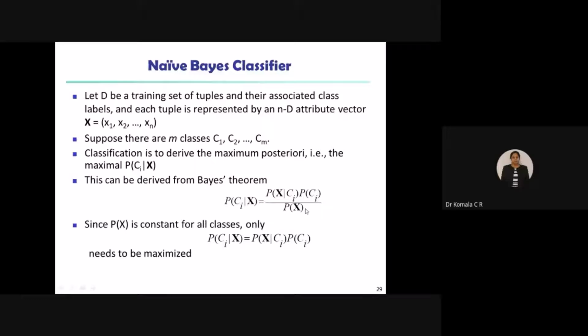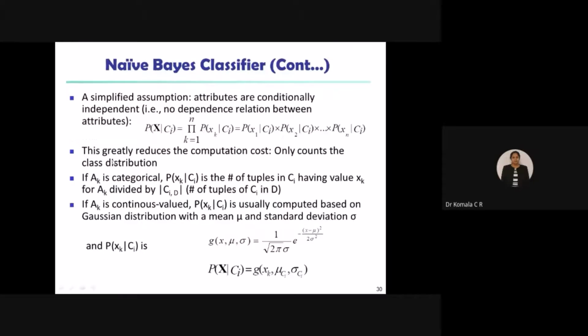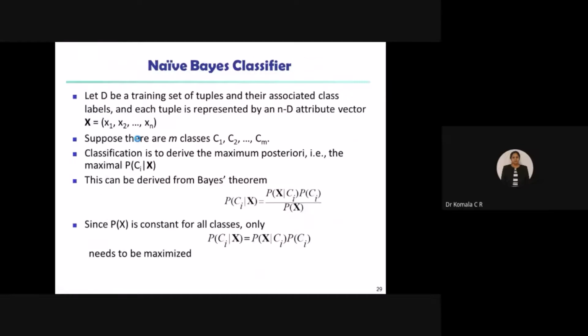So what is P of X here? Since in the denominator we have P of X, no? If you assume that P of X is some constant for all classes Ci, that is C1, C2, C3, so on, Cm, what does your equation become? P of Ci given X equals only the numerator, P of X given Ci into P of Ci. Here my assumption is that attributes are conditionally independent. Whatever attributes you consider, if they are independent of each other, that means there is no dependence relation between the attributes. If that is the case, we can redefine this equation.